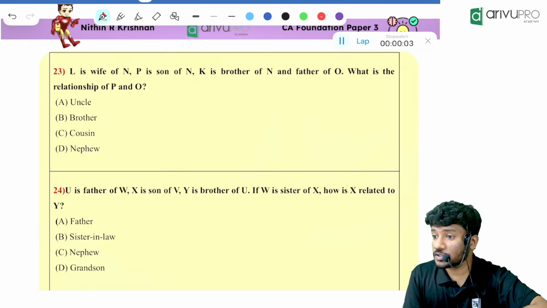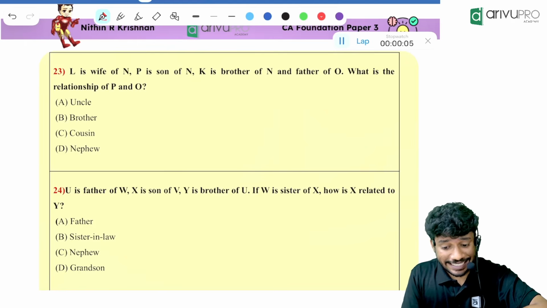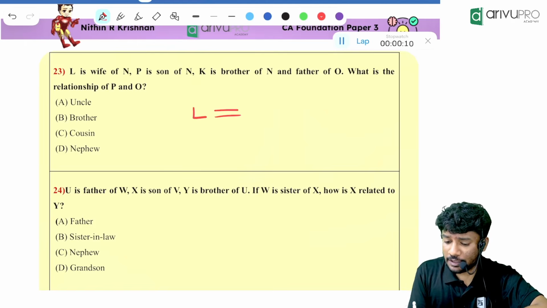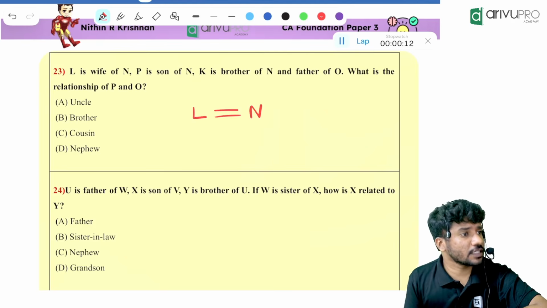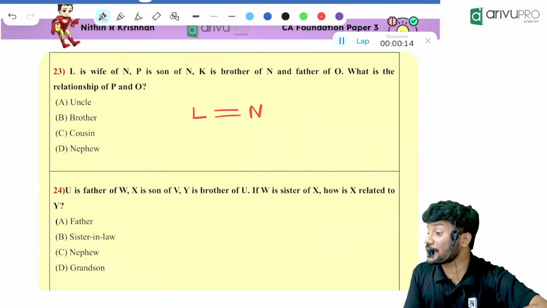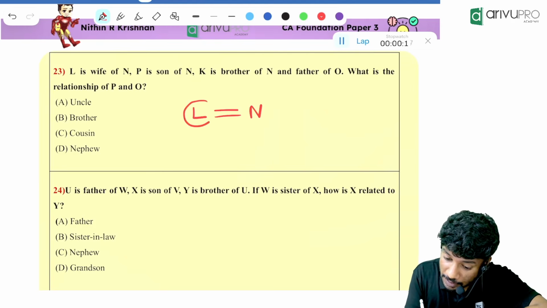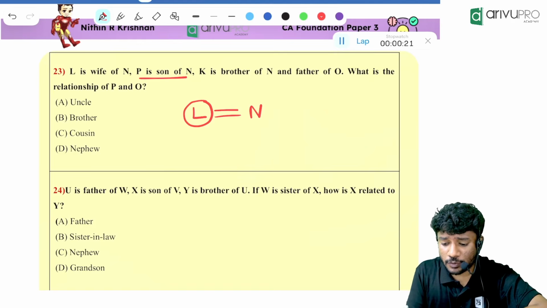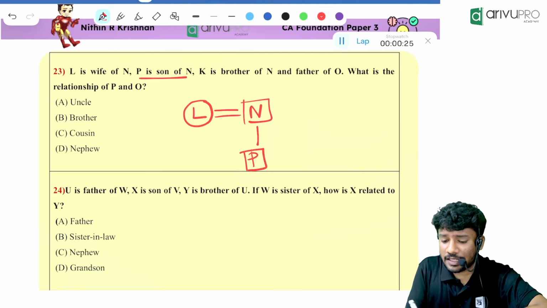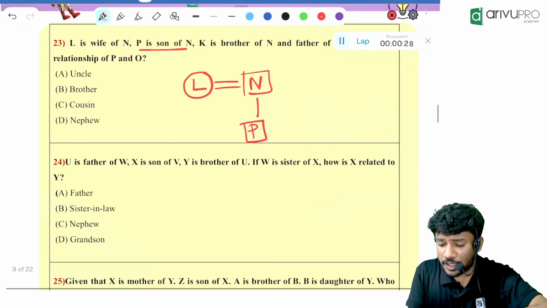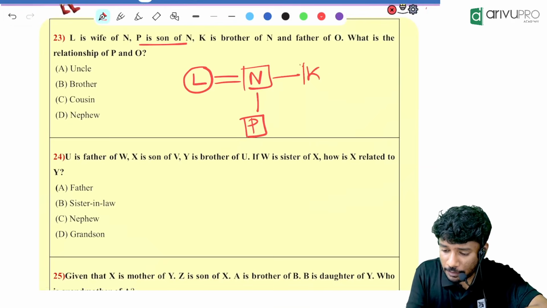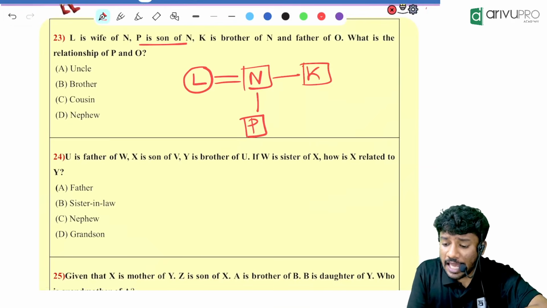Yes. Everyone start doing. L is the wife of N. Whose gender is given? L. What is the gender of L? Female. P is the son of N. P is the son of N means what now? P is in the down generation and is the son of N. K is the brother of N. So N is having a brother named K.